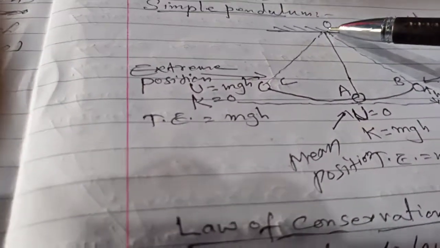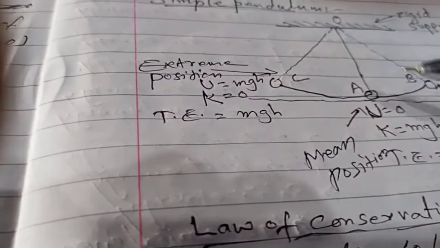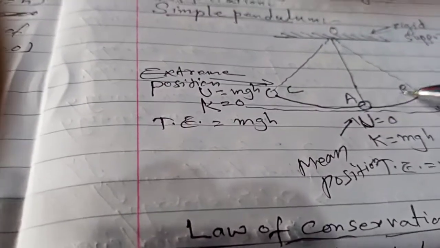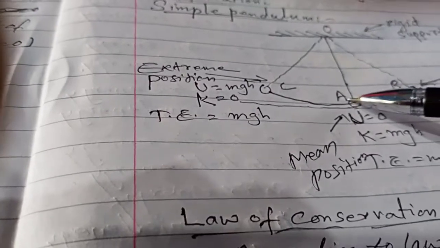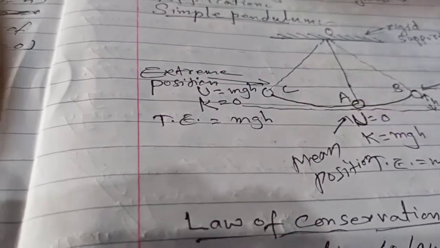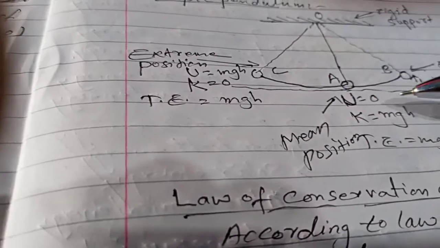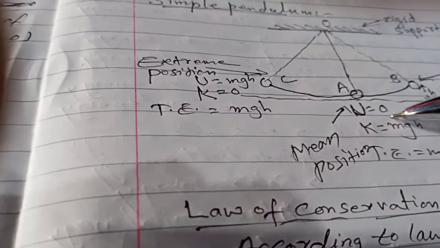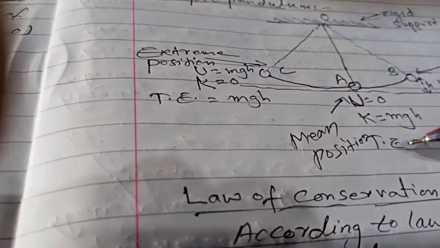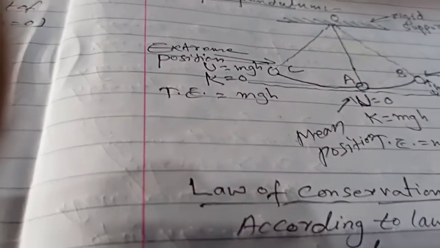Okay, now the application is the simple pendulum. The metal bob is connected to a rigid support. A is the mean position, B and C are the extremes. A to B, B to A to C, C to A is one oscillation. At the mean position the height is 0, so potential energy is 0, kinetic energy is mgs, and the total energy at the mean position is mgs.